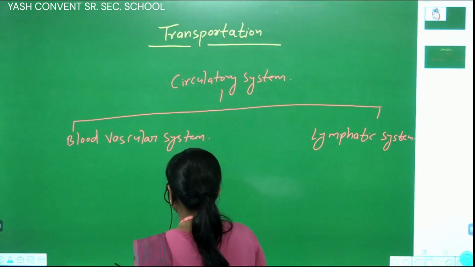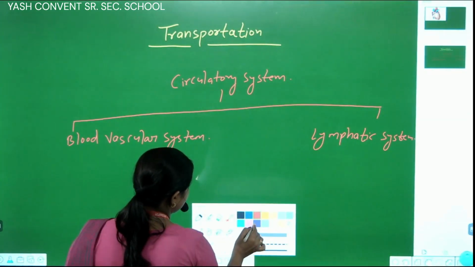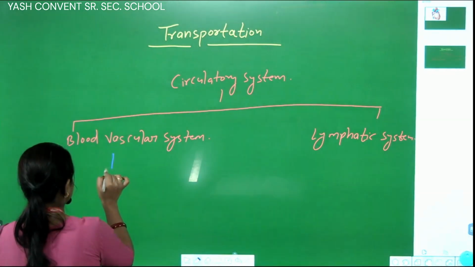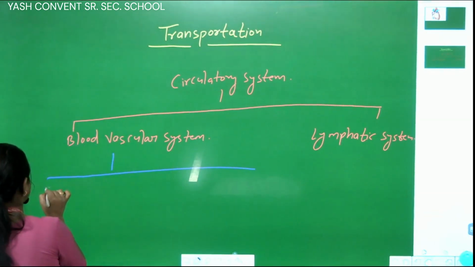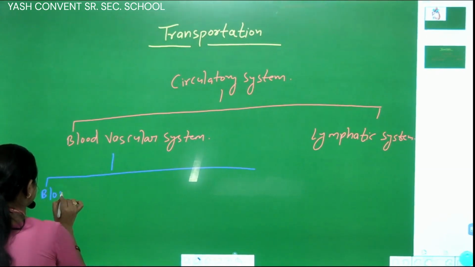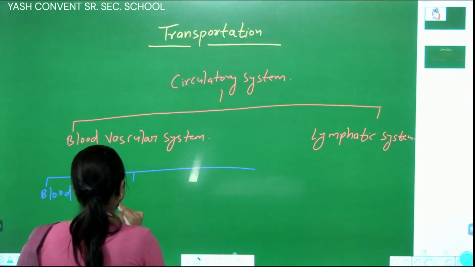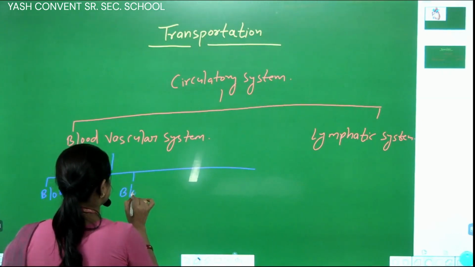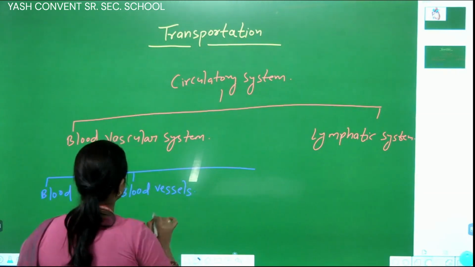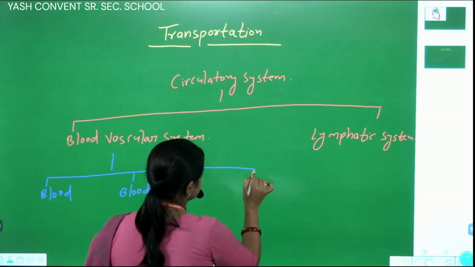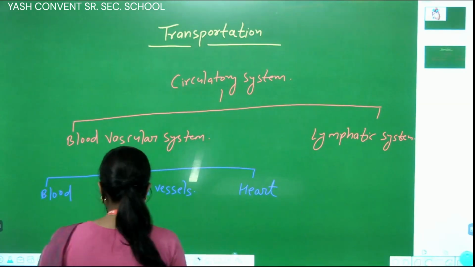Students, in the blood vascular system we will understand three parts: first blood, second blood vessels, and third the heart.